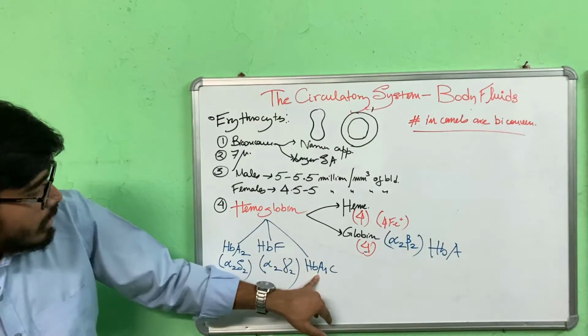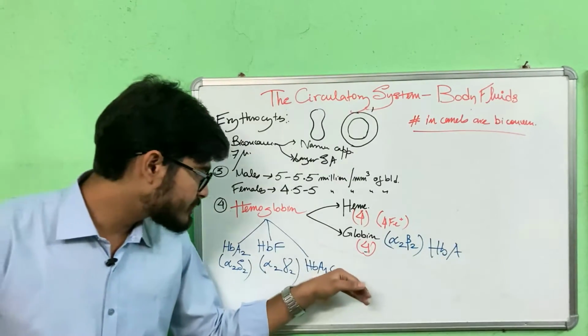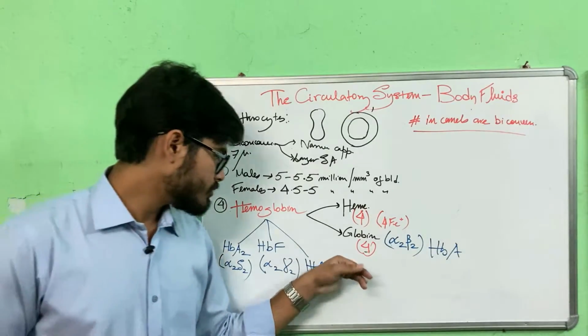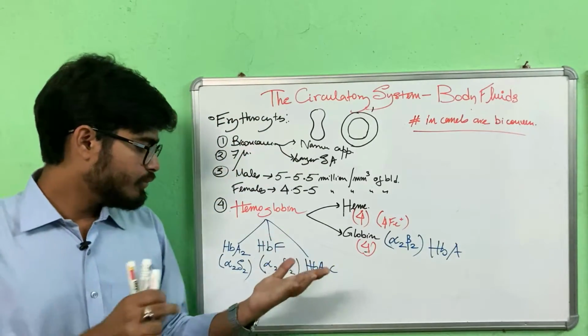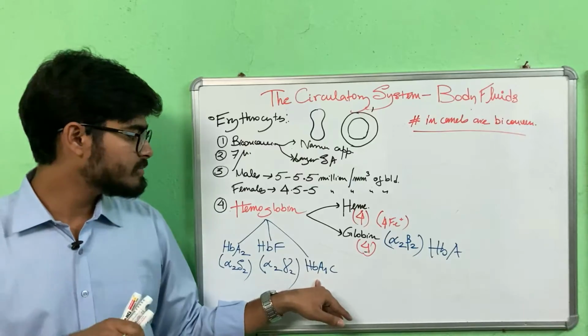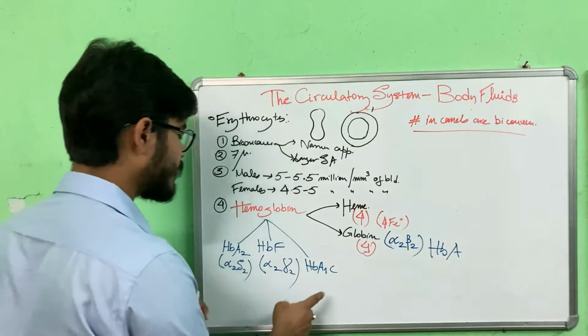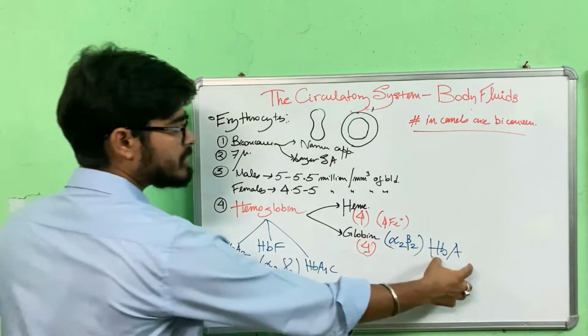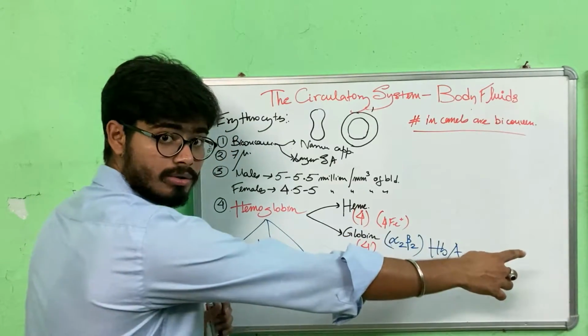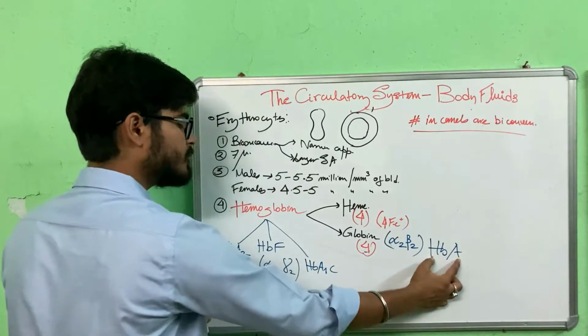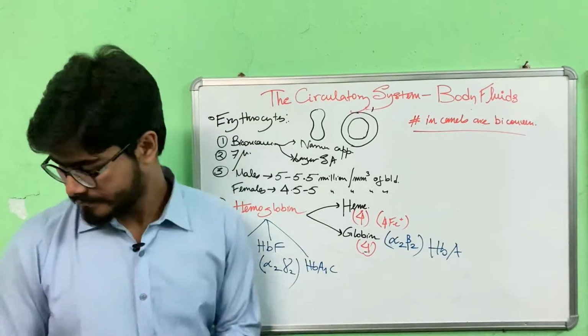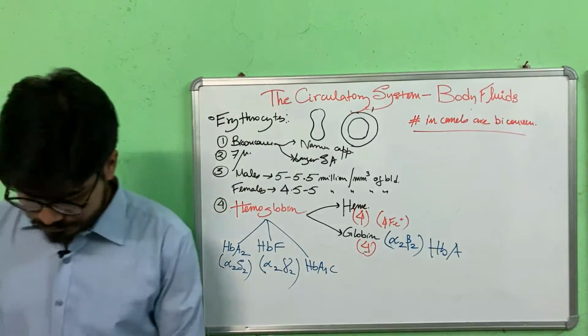So if there is an increased amount of this glycated hemoglobin in a particular individual, we can conclude that he has had diabetes mellitus for a long period of time. He is suffering from diabetes mellitus. This normal HbA plus glucose, when glucose is attached to HbA, forms HbA1c.